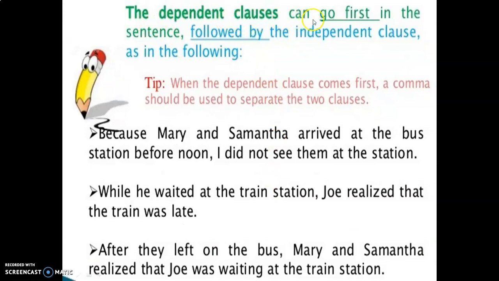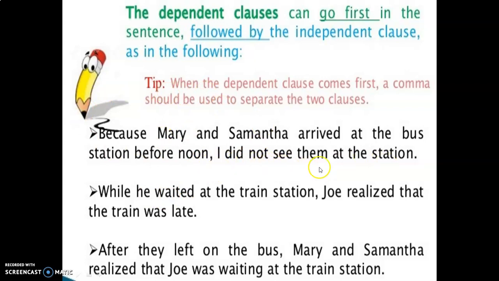The dependent clause can go first in the sentence, followed by the independent clause, as in the following. So what is the tip here? When the dependent clause comes first, a comma should be used to separate the two clauses. Because Mary and Samantha arrived at the bus station before noon, comma, so this is one clause, and another clause.